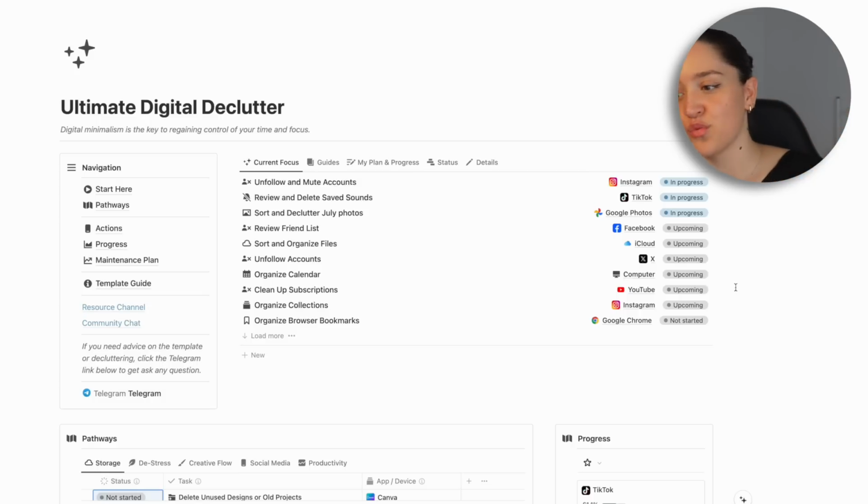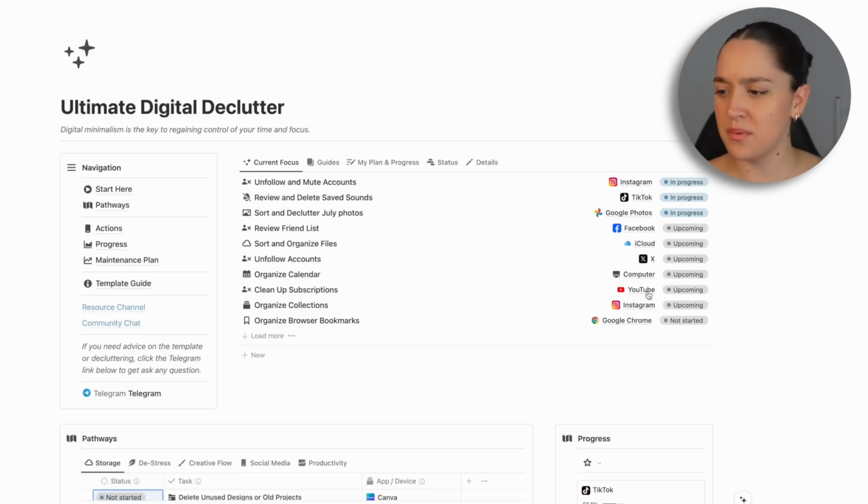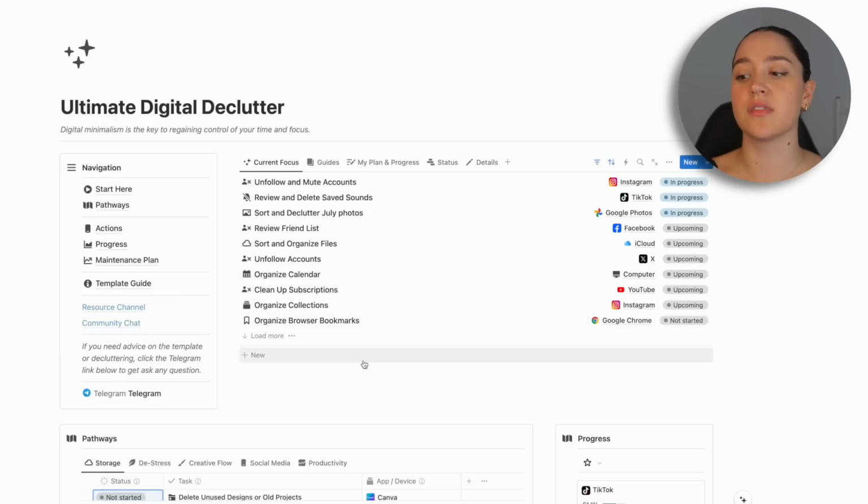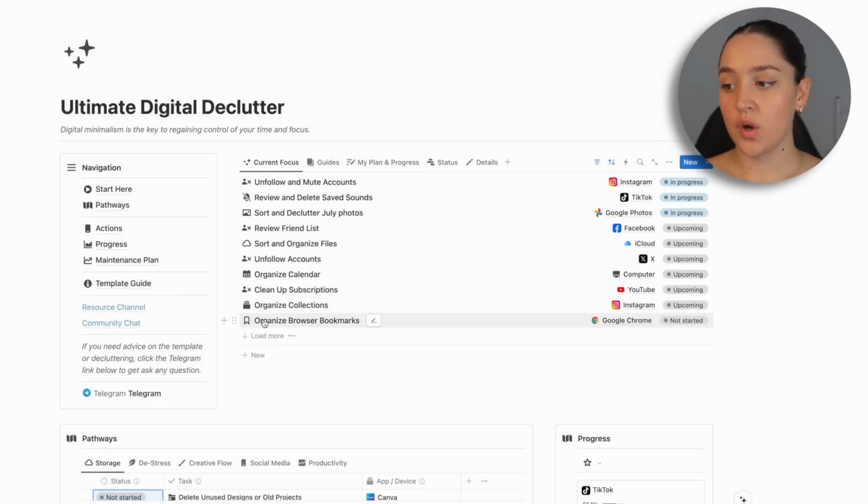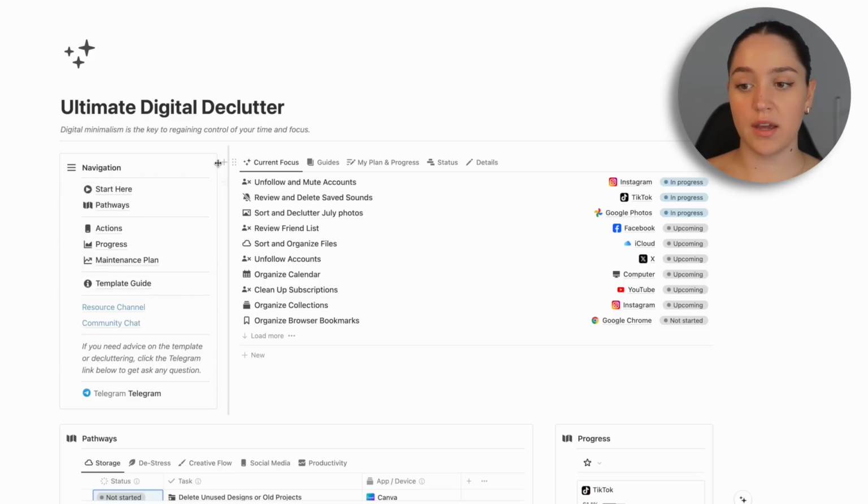So if I made this page really overwhelming, it would not work. I mean, maybe it's overwhelming to some, but to me, this is like the simplest I could do. Okay, so now let's go into each page and I will quickly explain to you what that page does and how you can use it.